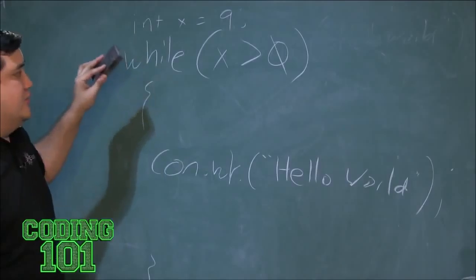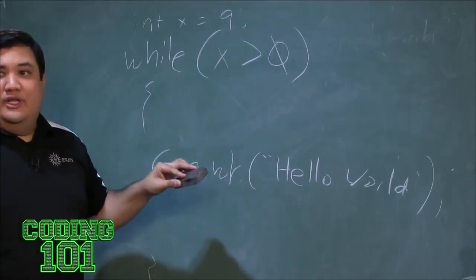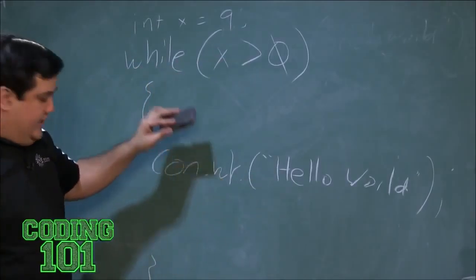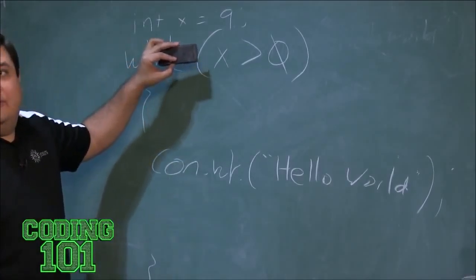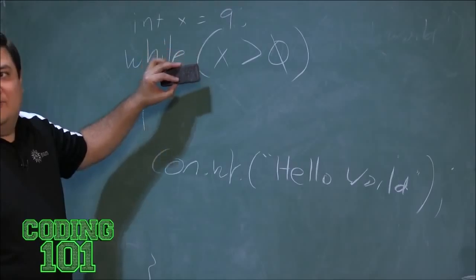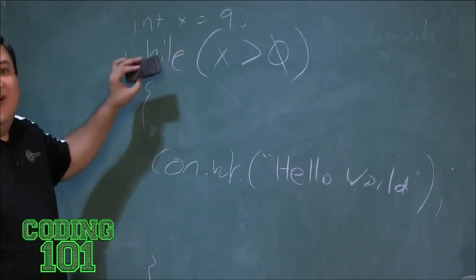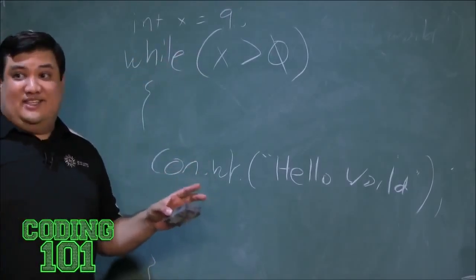Now it's going to get to the while loop. Is 9 greater than 0? Yes, it is. So it's going to do this, write hello world. It's going to go down to the bottom. It's going to go back up to the test. And what is the value of x now? Is it still 9? Still 9. So it's going to write it again, and go to the bottom. It's going to keep on going. See, this is a perpetual loop.